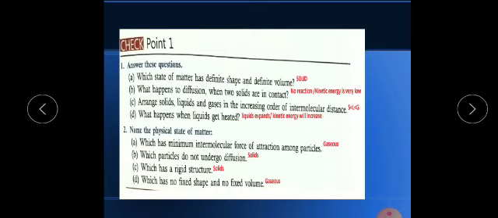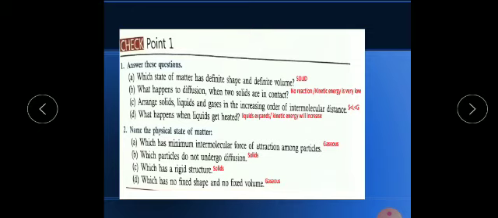First one is answer these questions. First one is which state of matter has definite shape and definite volume? So the answer is solid. Okay. Now what happens to diffusion, B part, when two solids are in contact? So the answer is when two solids are in contact, no reaction will take place because the kinetic energy of the substance in the solid state is very low. Okay, so due to the very low kinetic energy, no reactions will take place, or you can say the molecules of solids are very closely packed. That's why also they are unable to diffuse with each other.